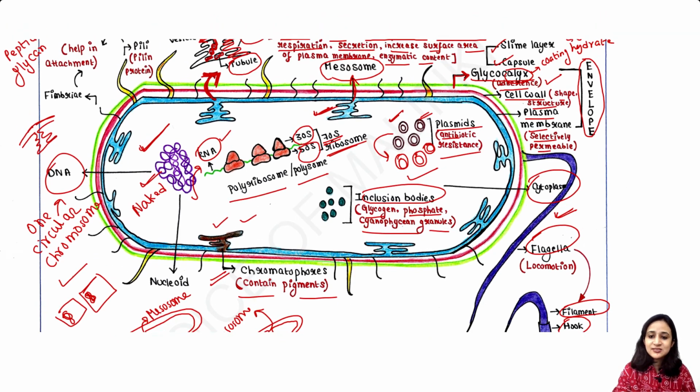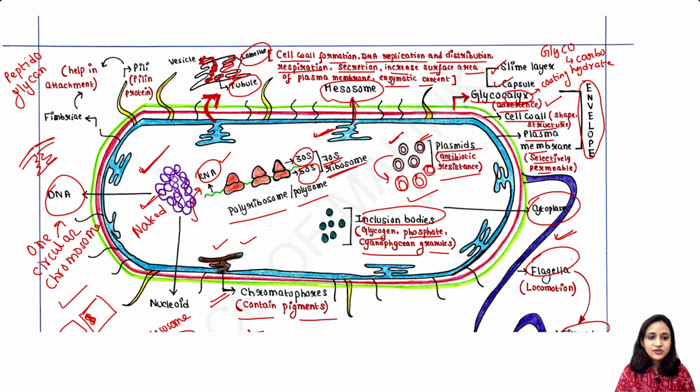Apart from flagella, some bacteria contain fimbriae and pili. Pili or fimbriae are thread-like structures like these, found on the surface of the bacteria. Pili are made up of pilin protein and they help the cell to attach to the host or to a surface.